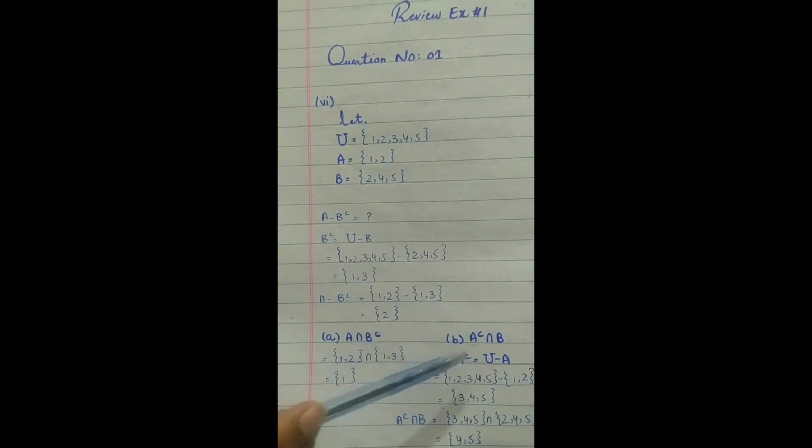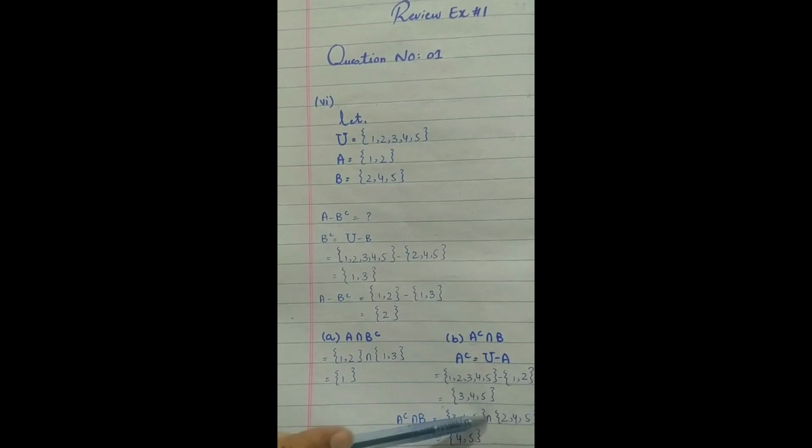There are 4 options in the question. So option 1 is A intersection B complement. A is 1, 2, intersection B complement is 1, 3. And we get 1, which is A intersection B complement. In the second option, A complement intersection B, A complement equals U minus A. U is 1, 2, 3, 4, 5 minus A is 1, 2, and the A complement equals 3, 4, 5. A complement intersection B equals, A complement is 3, 4, 5, intersection B is 2, 4, 5. And then the intersection equals 4, 5.